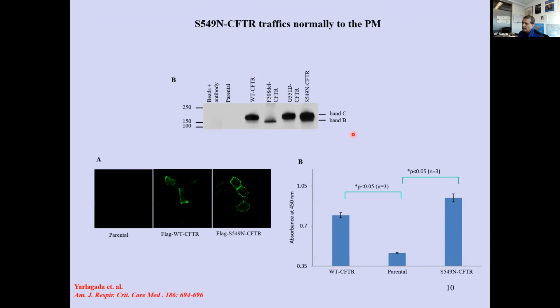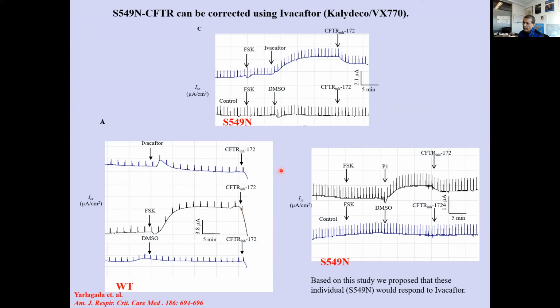But what was interesting was this protein was very similar to G551D. That is, it comes to the surface, and that is shown here as well, surface labeling, but it is non-functional. What was cool was we made a lentivirus vector, and then we transfected cystic fibrosis bronchial epithelial cells and went ahead and in Ussing chamber, when we challenged it with forskolin, we didn't see a response until we challenged it with ivacaftor or VX-770, we saw a beautiful response. Then we basically proposed that these patients would respond to Kalydeco.